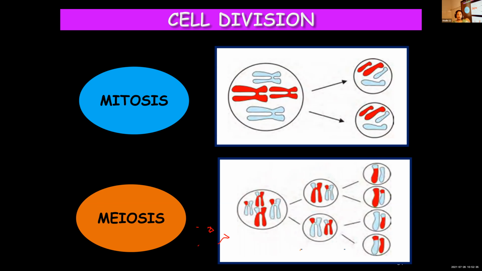That means the chromosome number is getting reduced to half. If 8 chromosomes are there, how many chromosomes will each of the daughter cells have? If the mother cell is having 8 chromosomes, how many chromosomes will the daughter cells have in meiosis?